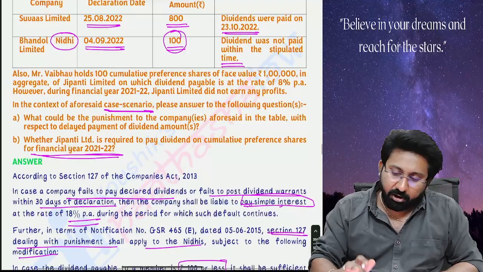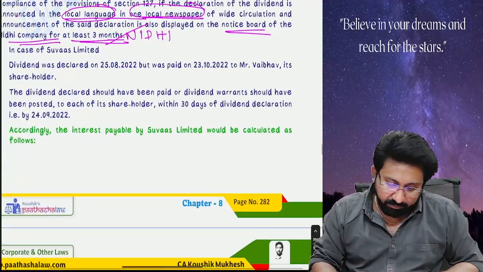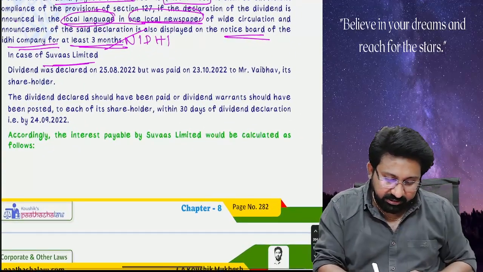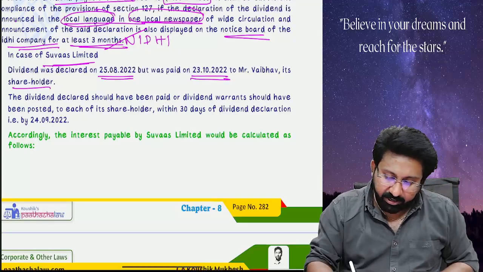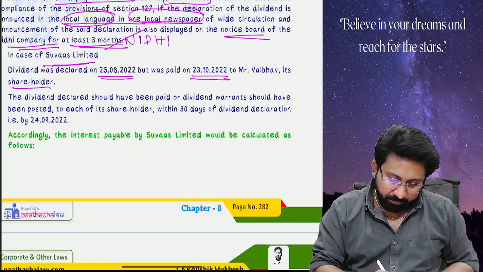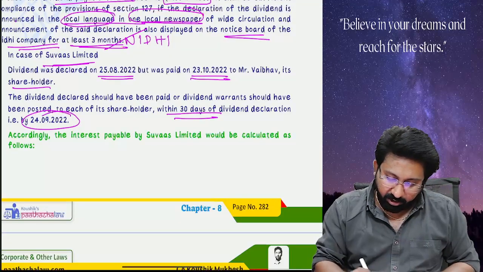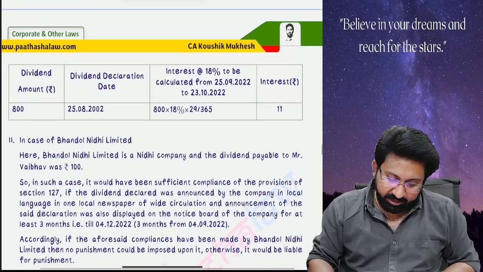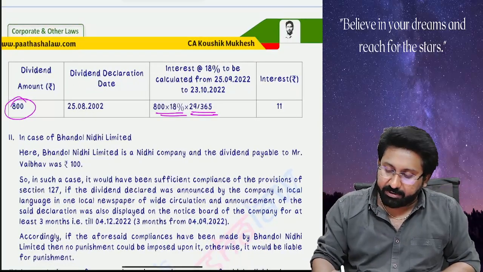So in case of a normal company, since the dividends are not paid properly, there will be a punishment of 18%. So in case of Suwas Limited, the dividend was declared on 25th but was not paid. The dividend declared should have been posted to each shareholder within 30 days, that is 24/9, but they did not. Accordingly, interest is payable, calculated as under: 800 rupees into 18% into 29 divided by 365, about 11 rupees interest.